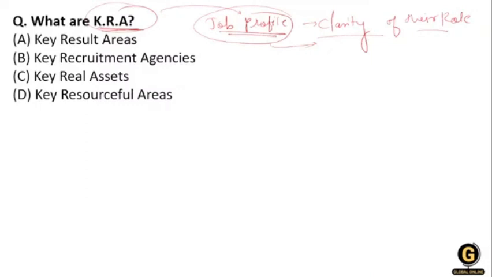It's not only related to your students, it's also for the organization. What are you doing for your organization? What does the organization need you to do? What is your role for the job of assistant professor? This is what KRK is. And now the question is, what is the full form of that?